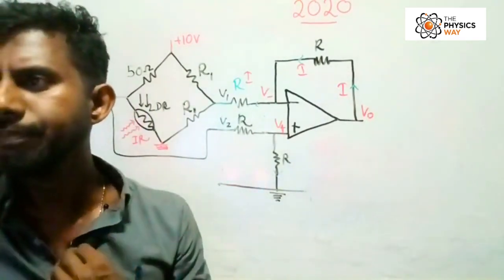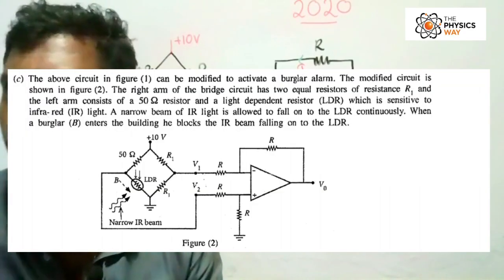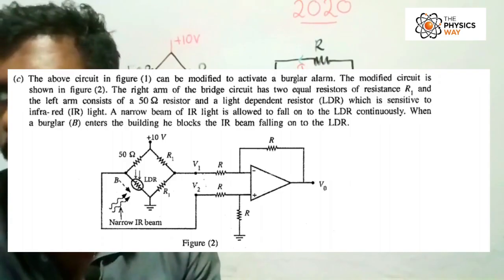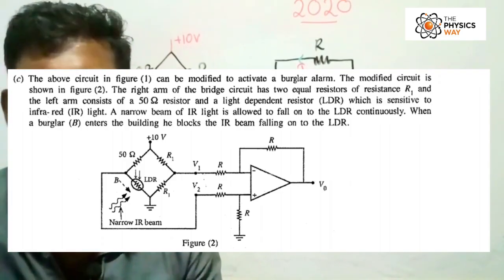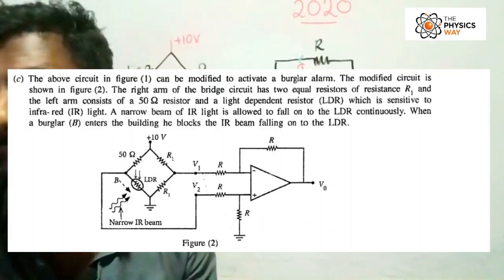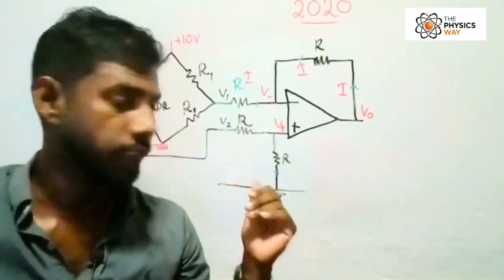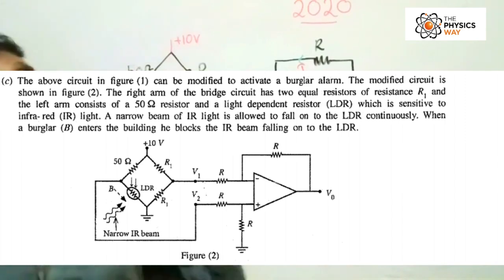Right students, now we are moving into the next part of the question. Let's read the question now. The above circuit in figure 1 can be modified to activate a burglar alarm. The modified circuit is shown in figure 2 here, this one. The right arm of the bridge circuit has two equal resistors of resistance R1, and the left consists of 50 ohms, this one.